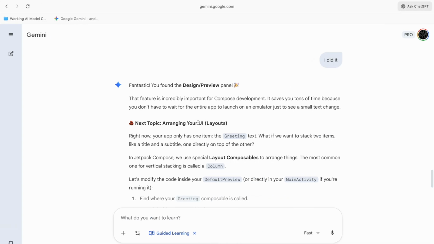You find design preview panel. This feature is really important to compose development. It saves you tons of time because you don't have. Okay,